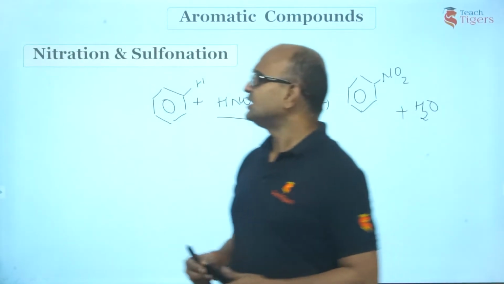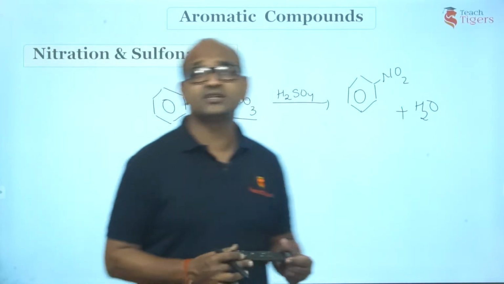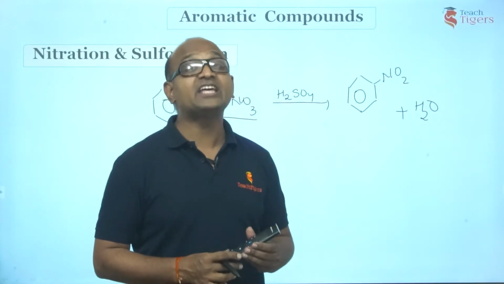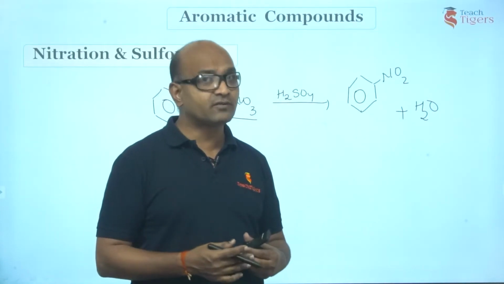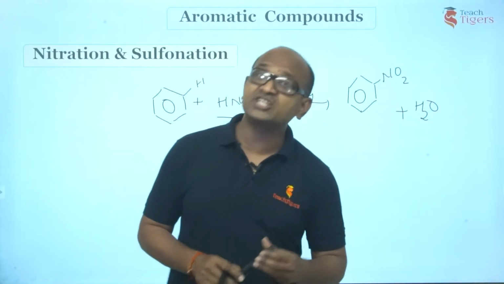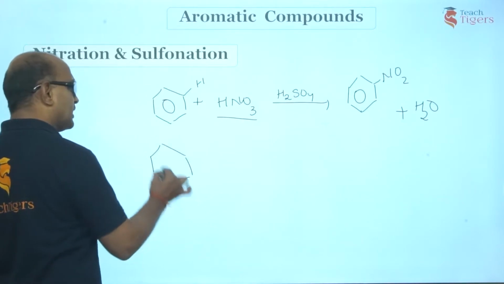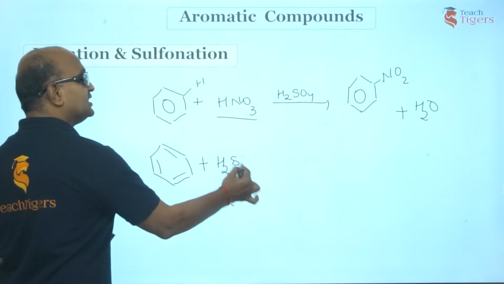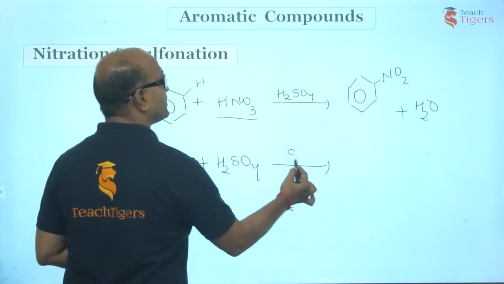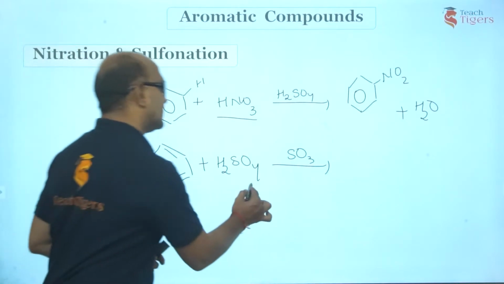Now, the next reaction is sulfonation. What do you mean by sulfonation? The process of adding an SO3H group we call sulfonation. Nitration is addition of NO2. Sulfonation is addition of SO3H. What we do here? Just see, I am going to add this. This is H2SO4. This is carried out in the presence of SO3. Now, what is the electrophile? We will just see.